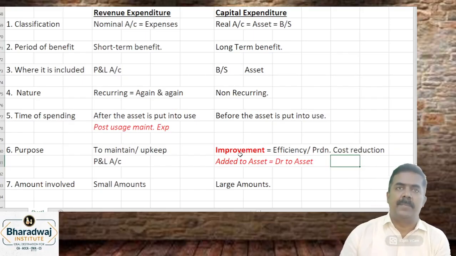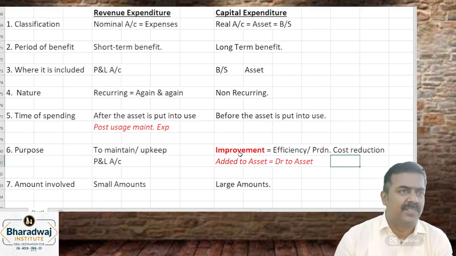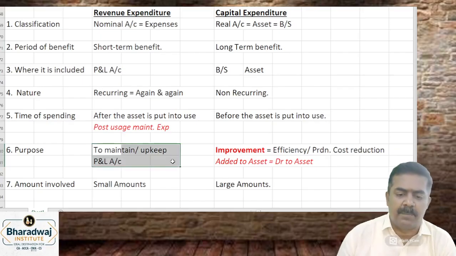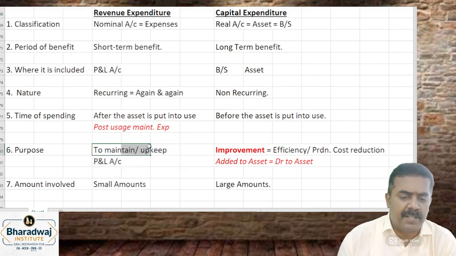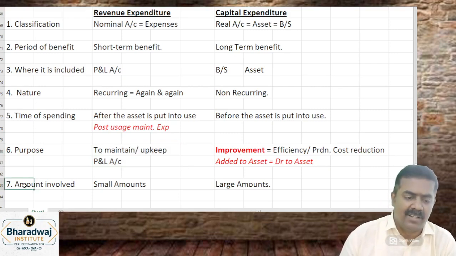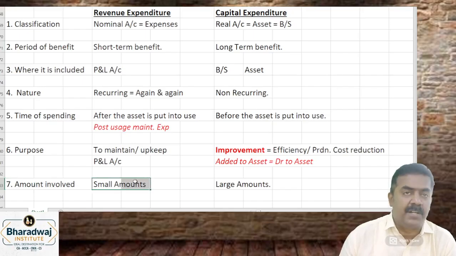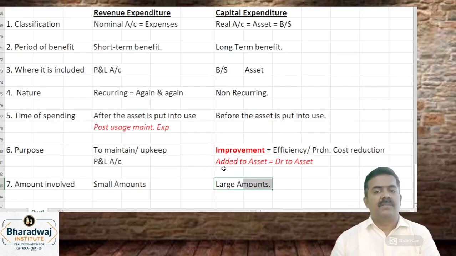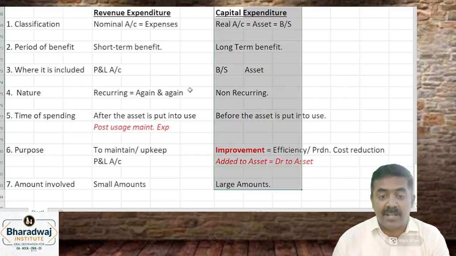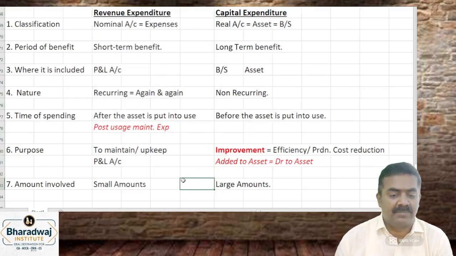What is the journal entry we'll pass? Building account debit to bank. I spend some money for repairing the pipes, etc. That will be repairs and maintenance account debit to cash. Amount involved, generally revenue expenditures are what? Small amounts. Capital expenditures are which one? Large amounts. Wait. A capital expenditure can become a revenue expenditure.